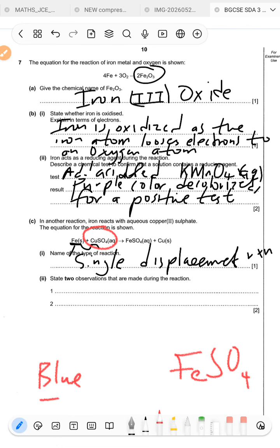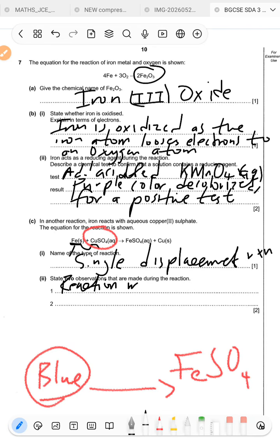Now if you have an initial substance that is blue and then later it changes color, that's an observation. So our reaction mixture changes color. We need to know those colors. It changes from being blue to colorless.